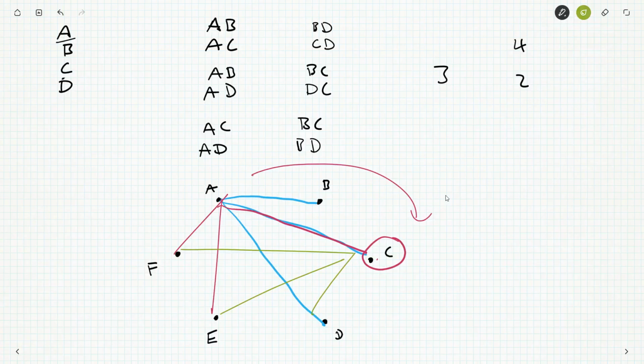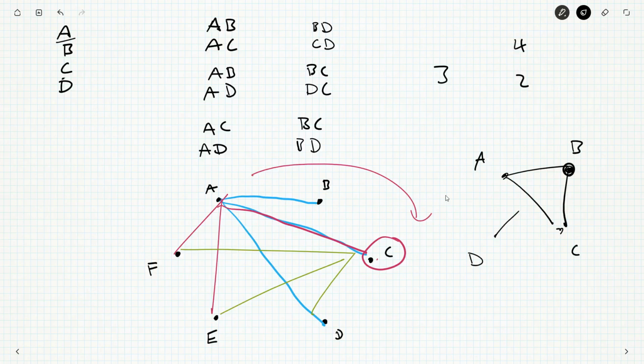But I worry that if I do something like that, if I just go back to my small case and I'm just blindly choosing things, I could have A and B play and A and C play. But when I go to B and choose what it does, I could choose B and C and D, and actually I wouldn't be able to choose C and D because that would already be chosen. And then now A, B, and C, they each have their 2 games, and D hasn't played anyone. So we've got a bit of a problem. We can't just be choosing things around a hexagon. Okay, so that's out.